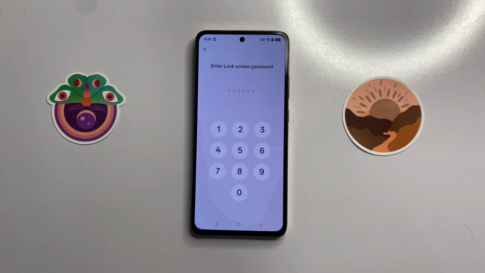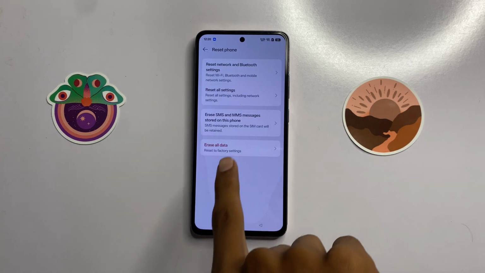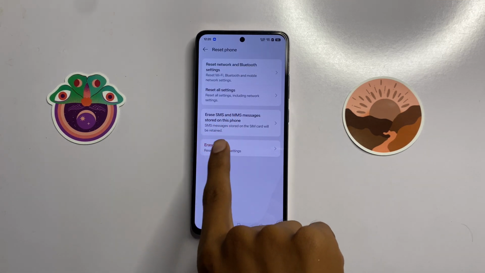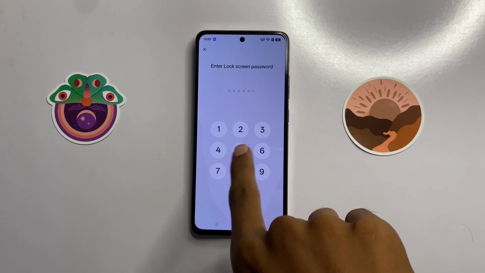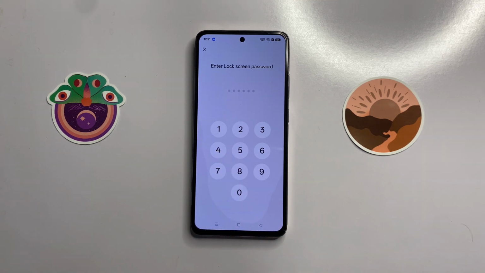After resetting all the settings, go back and click on erase all data. Enter your password to erase all data. Erase all data basically means factory data reset. It will remove all the data in your device like photos, videos, documents. Everything will be removed in your device.